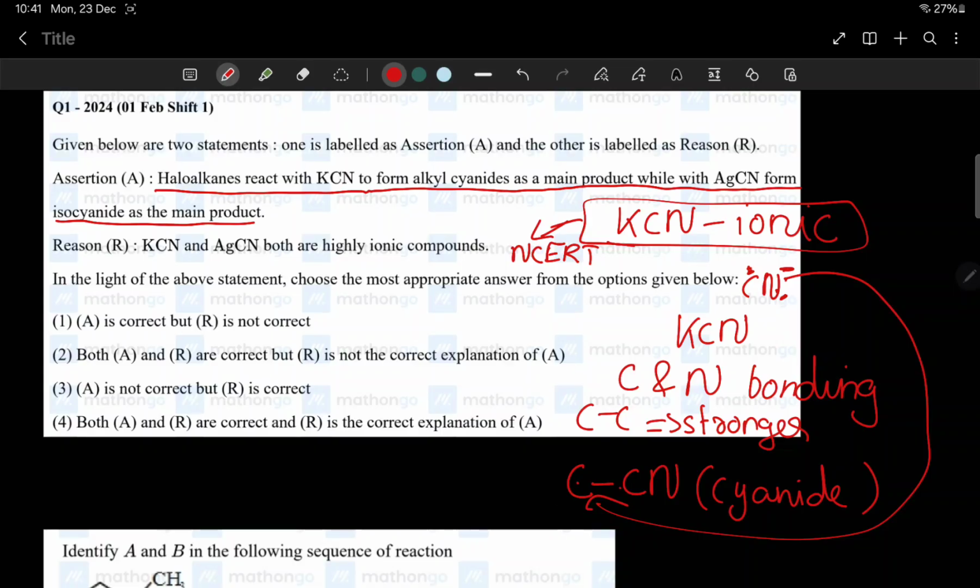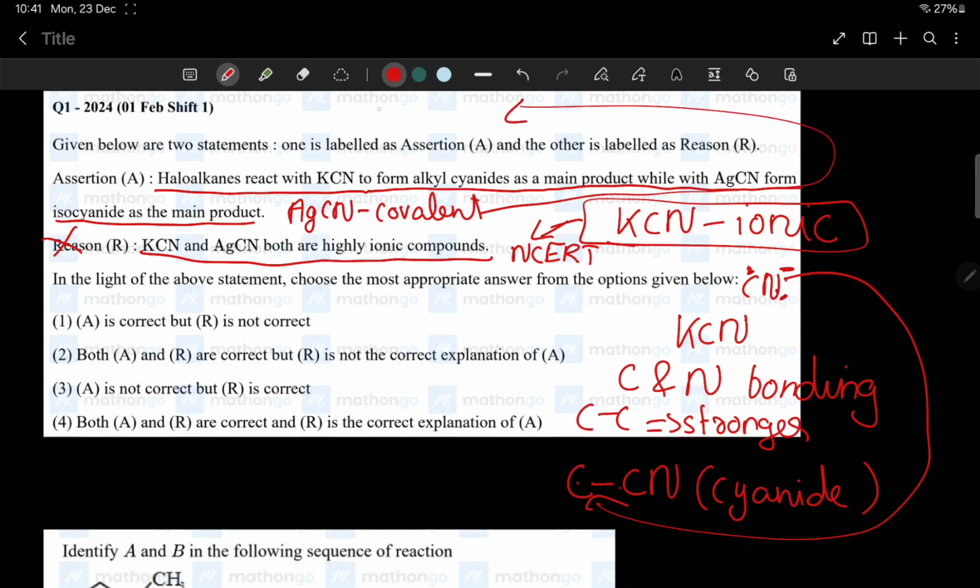But AgCN is covalent in nature. It's given in your textbook. So the reason given, that AgCN and KCN both are ionic, is wrong. AgCN is covalent in nature. In AgCN, the carbon is attached to Ag, hence carbon is not free for bonding.